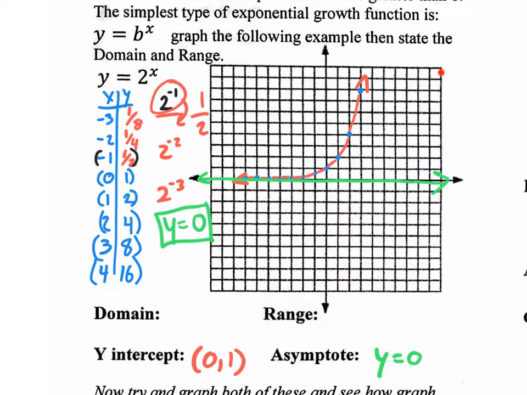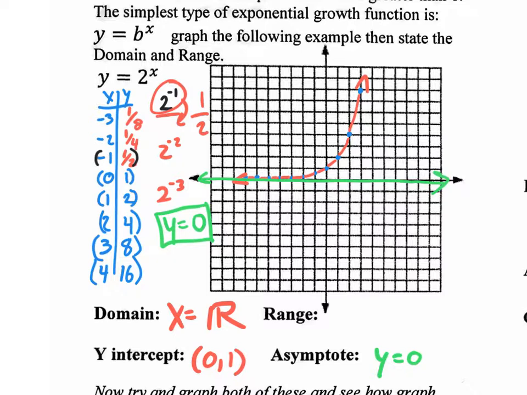Even though you can't see it? Yeah, it does exist. It's going to be way up there somewhere. I could plug in a 10 right there, and I could do 2 to the 10th power. It'll be a huge number. Make sense? So when you're talking about your domain, you're talking about the x values. To the left, it goes forever, and to the right, even though it curves up, it still goes forever to the right. So we say that the domain is x equals all real numbers. It goes to the left forever, and it goes to the right forever.